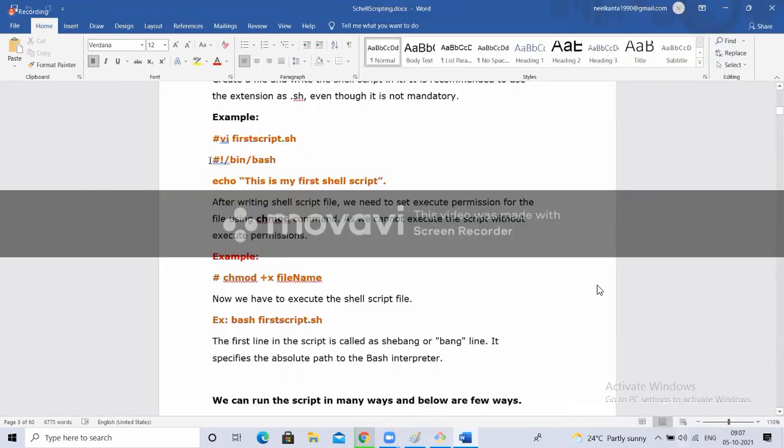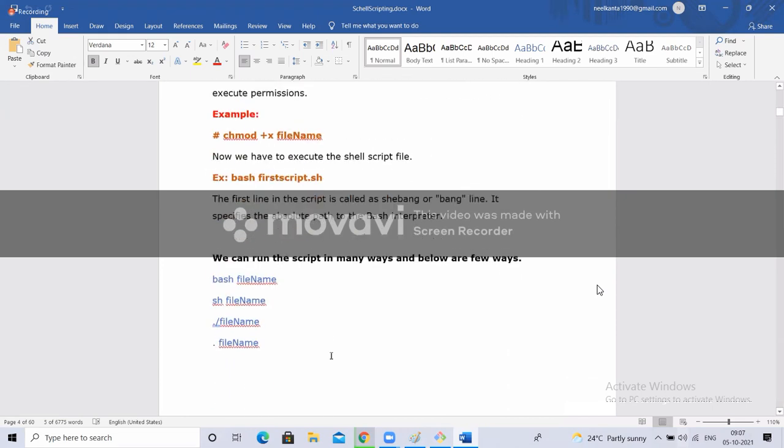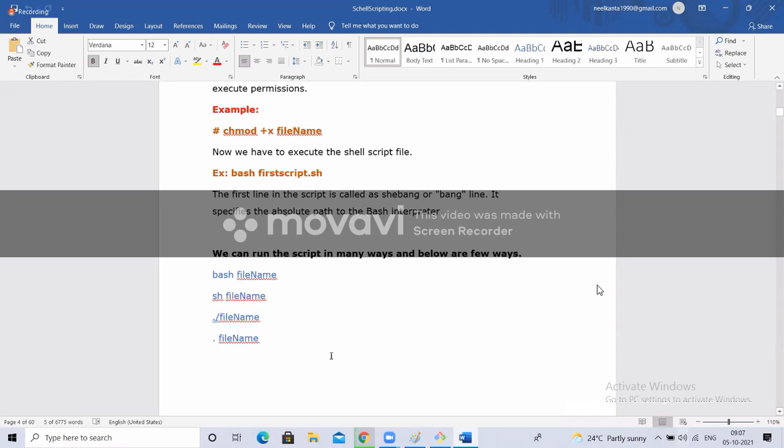Next, just now I explained, right, about the shebang line, right, in shell scripting. Next, when you are performing shell scripting, it should have execute permissions. If you want to run your file as a shell script file, it should have execute permissions on that. Okay, so how to set the execute permissions? chmod +x means it will add execute permissions for all the users. Okay, next.